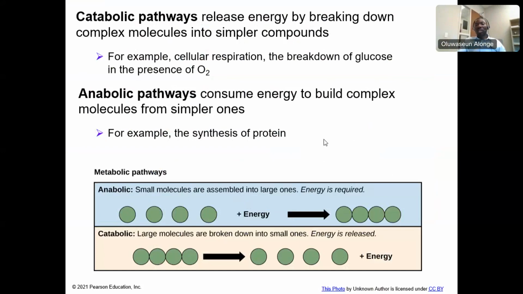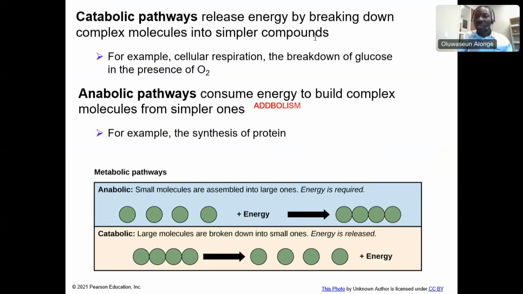Anabolism simply means adding together, and I joke with it, I call it adbolism. In essence, I'm just saying adding together.